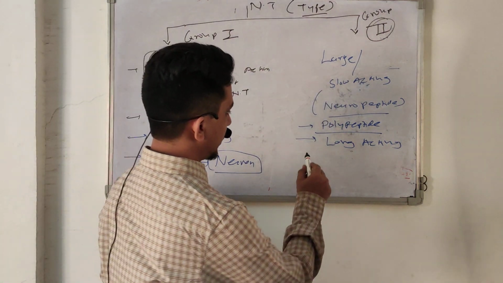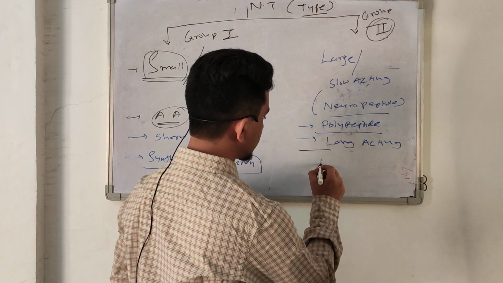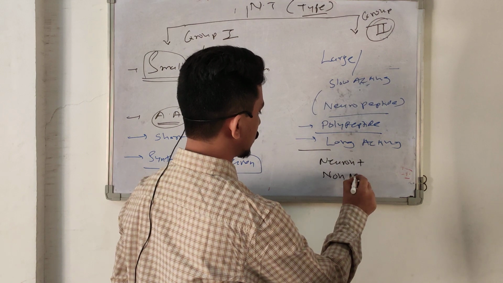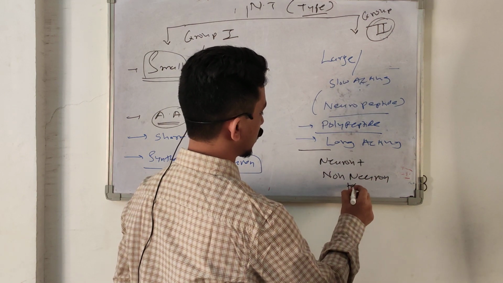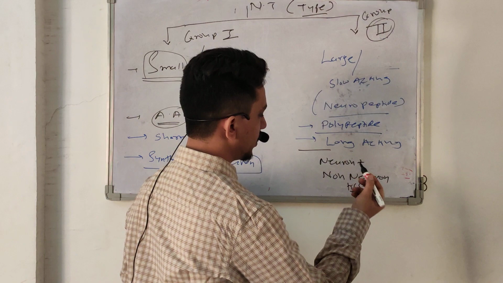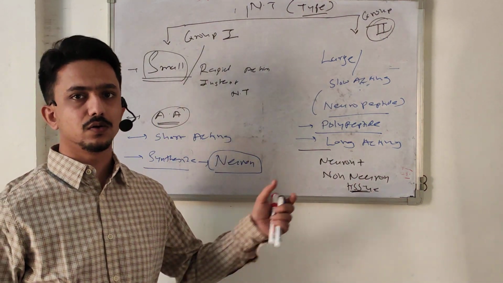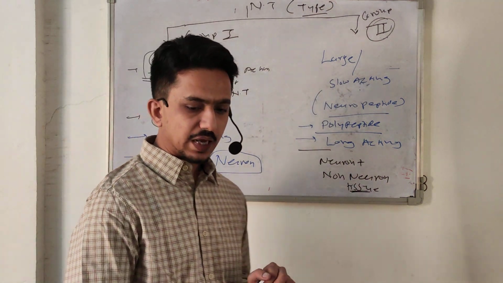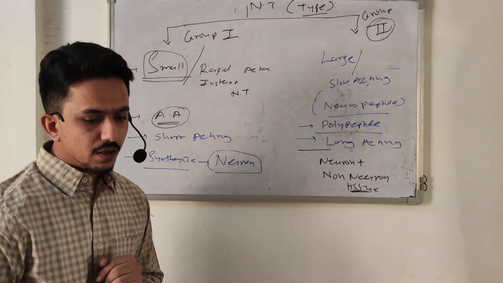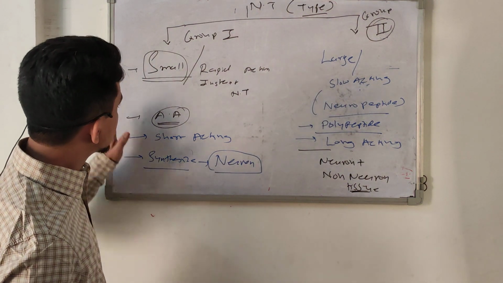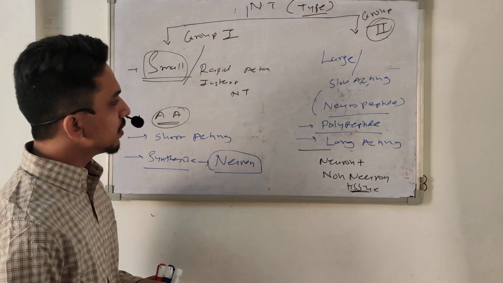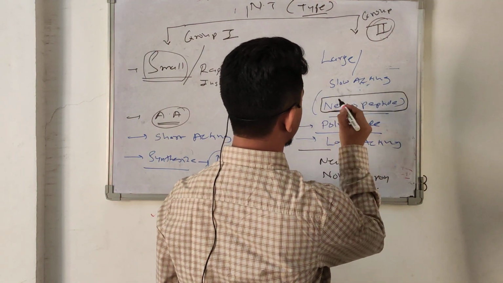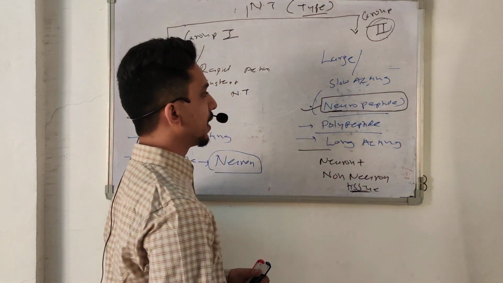But it is also secreted by neuron plus non-neuronal tissue, like in the gut. Okay. So as per size we divide the molecule. So this is the very basic. Neuropeptides are the most recent research topic.